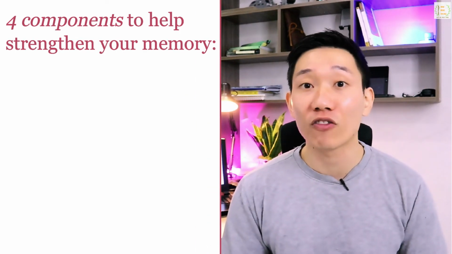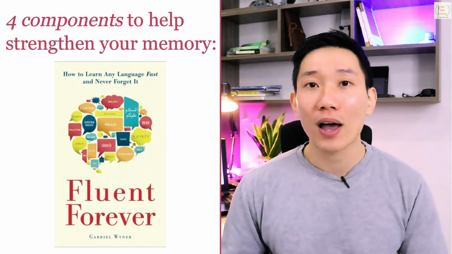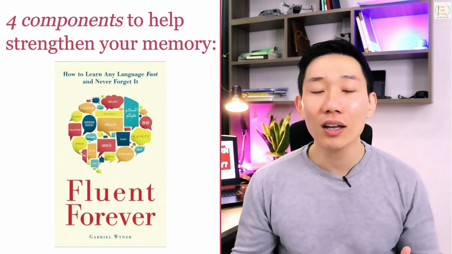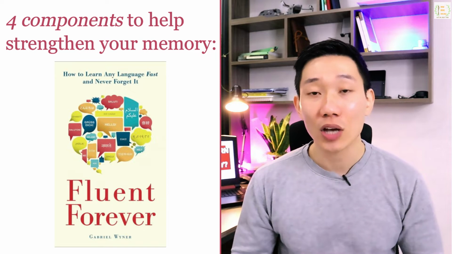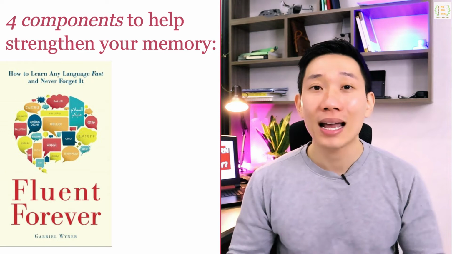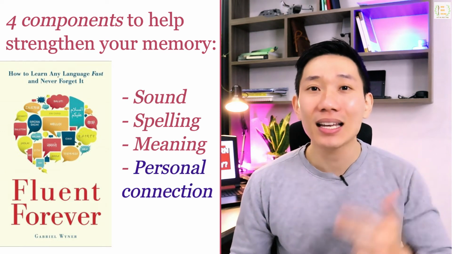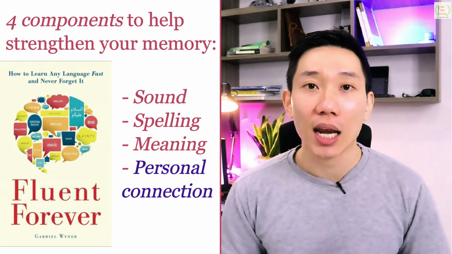And the method that I'm about to introduce to you today, not only does it have spaced repetition as its backbone, but it does contain all of the 4 components or levels of memorization that Gabriel Wyner, the author of the book Fluent Forever, talked about in his book. In his book, Gabriel Wyner talked about the importance of these 4 key components to help you strengthen your memory for anything. And these 4 components are sound, spelling, meaning, and personal connection. Now, if you haven't read that book, I highly recommend you checking it out.